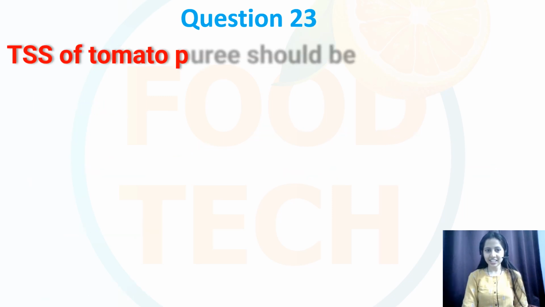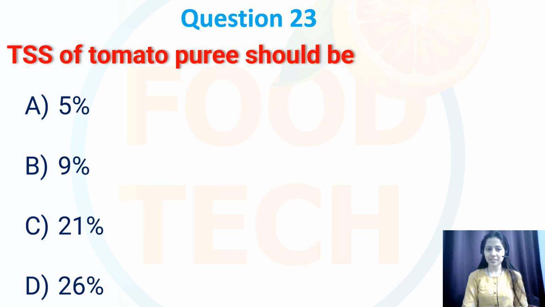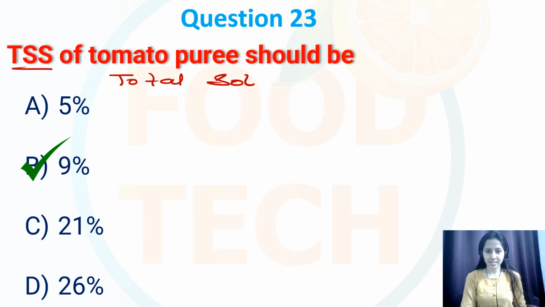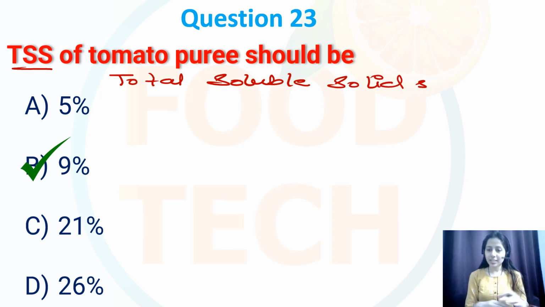Question number 23. TSS of tomato puree should be 5%, 9%, 21%, 26%. So the TSS of tomato puree, it should be around 9%. Achha, what does TSS stand for? It stands for total soluble solids. Okay. Which refers to the total concentration of dissolved solid in a liquid.